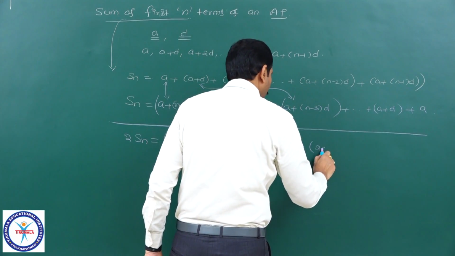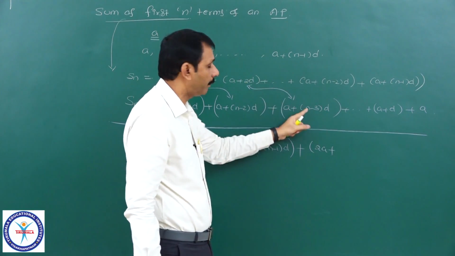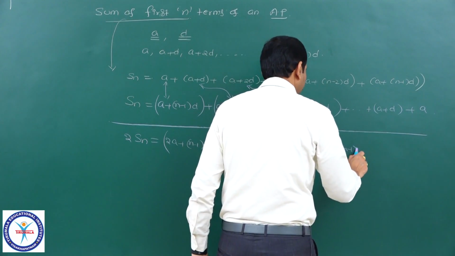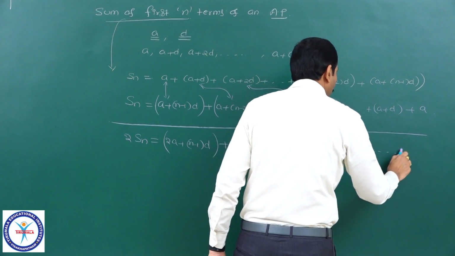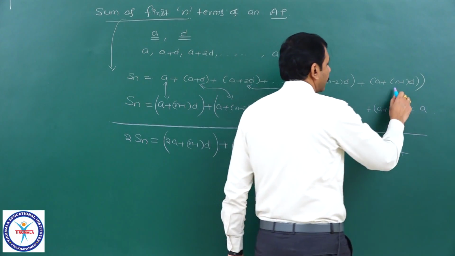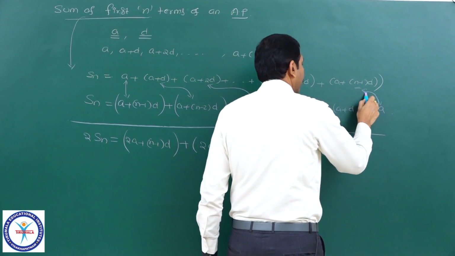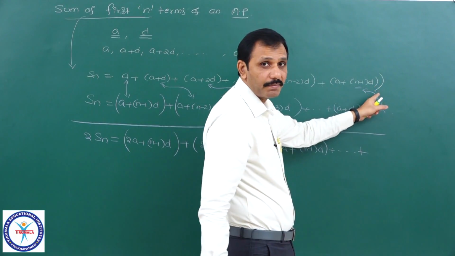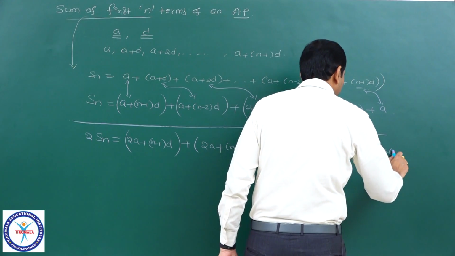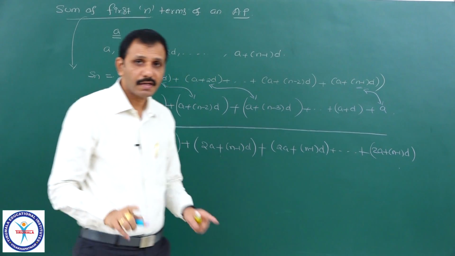again it is 2A plus, if I take D common, 2 plus n minus 3, that is n minus 1 into D, plus and so on, plus again the last term of the first sequence and the last term in the second one, A plus n minus 1 into D plus A, it is again 2A plus n minus 1 into D. Observe this.